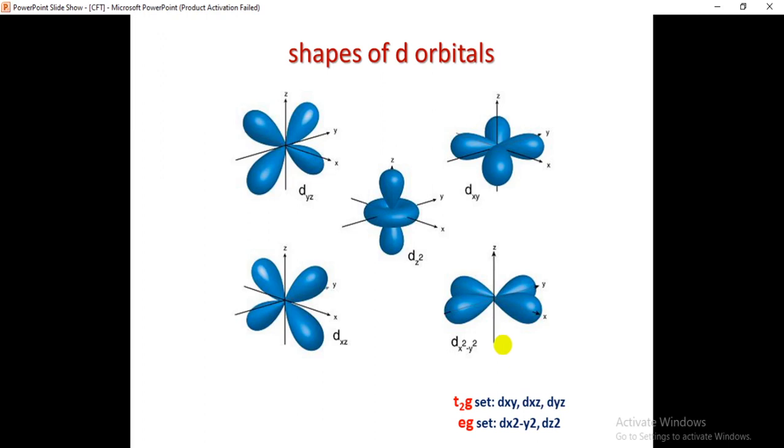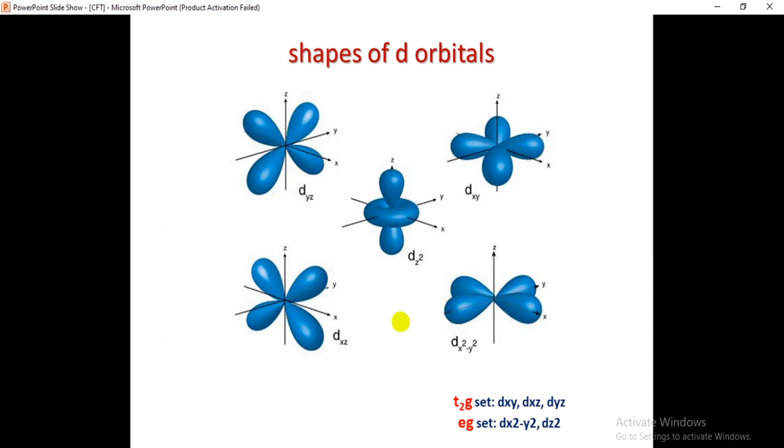Before we discuss the splitting of the d orbitals in different geometries or different fields, first we need to understand the shapes of the d orbitals. If we understand the shapes of the d orbitals, then only can we understand the splitting of the d orbitals in various geometries, that is, octahedral, tetrahedral or square planar complexes. Is it clear? So first we need to understand the shapes of the d orbitals clearly.